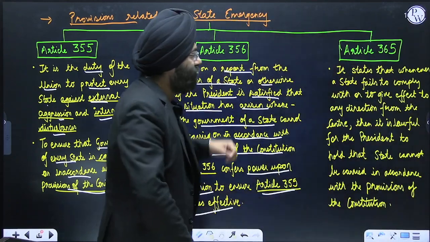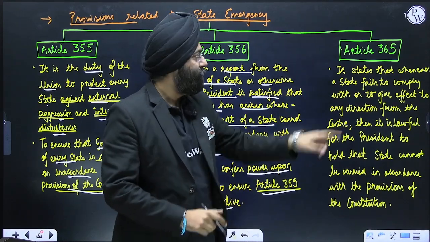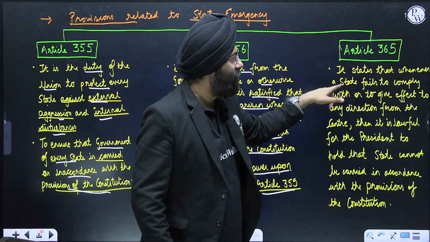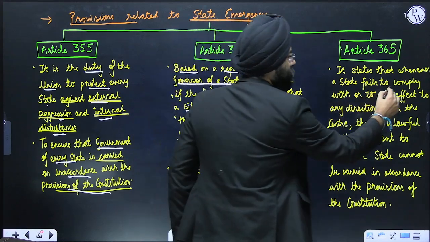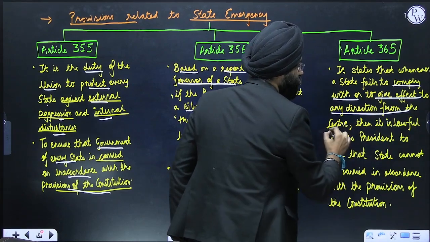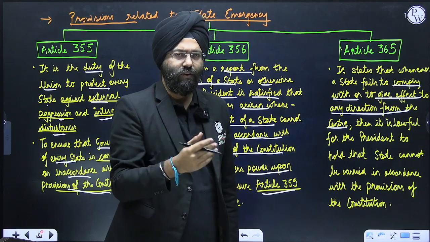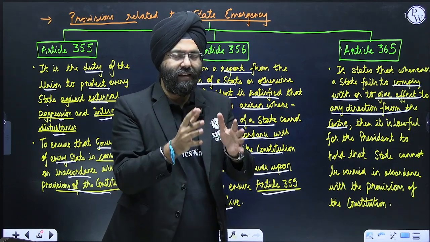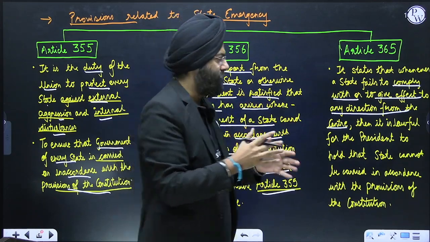Now see here, Article 365 states that whenever any state fails to comply with or give effect to any direction from the center, that means certain directions have been given by the central government to the state government. You have to comply with these directions, and the state government fails to comply. What happens?